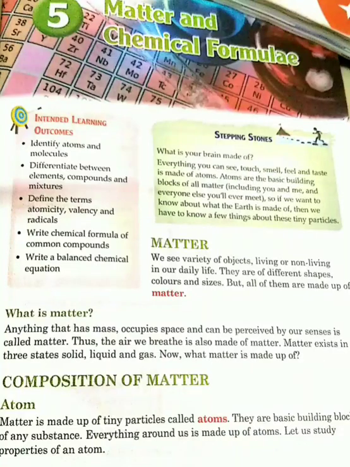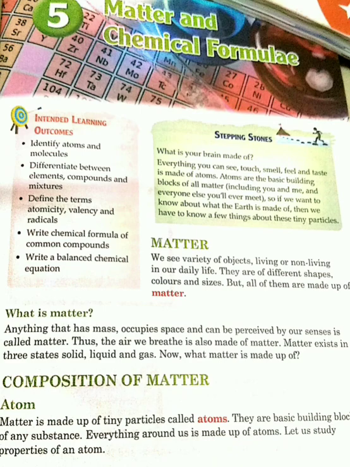Students, we have started our chapter number 5, Matter and Chemical Formulas. Under that, we have done the topic matter, and I have explained that the things around us are considered to be matter, or we can say the things which we observe nearby us having mass, occupy space, and can be perceived by our sense organs are considered to be matter.